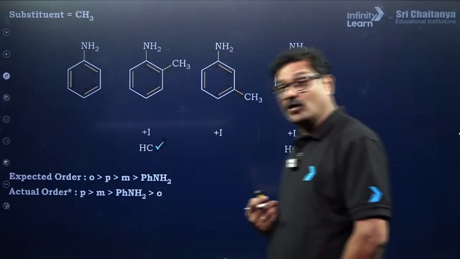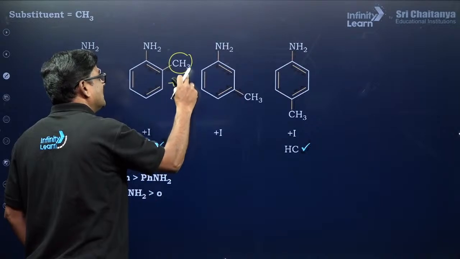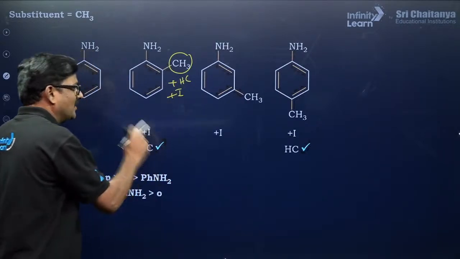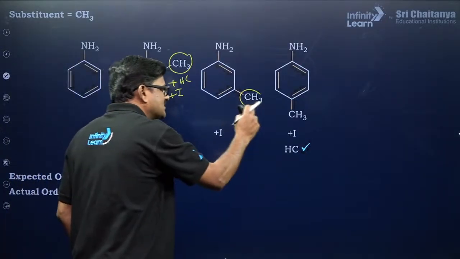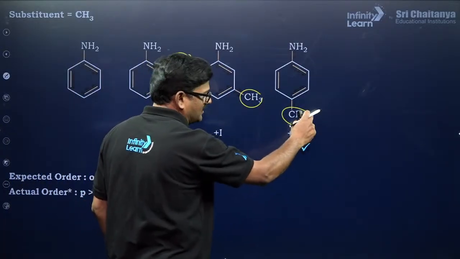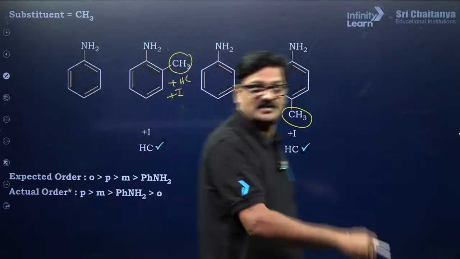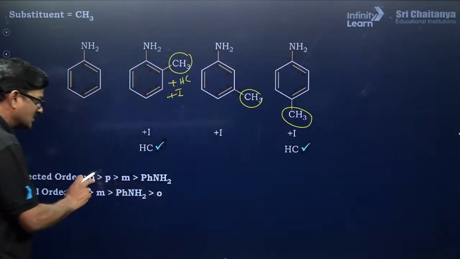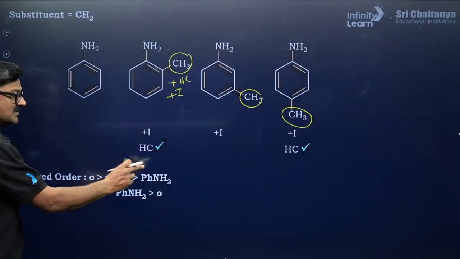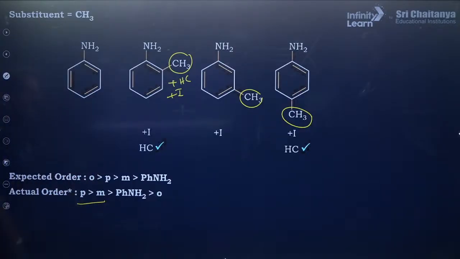Now, if the group is methyl group, it is going to have positive hyperconjugation and a positive inductive effect, है ना? So hyperconjugation इसमें कैलकुलेट करना पड़ता है, and सिर्फ माइनस आई इफेक्ट, पॉजिटिव इंडक्टिव इफेक्ट, पॉजिटिव हाइपरकॉन्जुगेशन, यहाँ पर सिर्फ पॉजिटिव इंडक्टिव इफेक्ट ही होता है. So that the actual order is going to be ortho is greater than para is greater than meta is greater than aniline. No, but actual thing is para is greater than meta, ortho में कम से कम होगा.